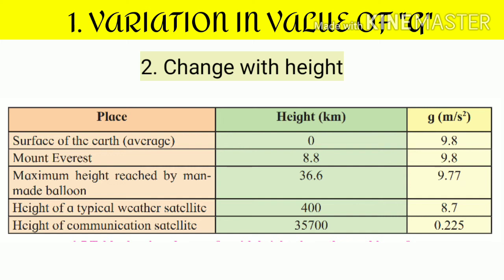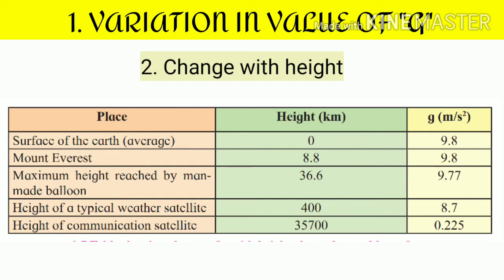Surface of Earth, height 0, value of g 9.8 meter per second square. Mount Everest, height 8.8 kilometer, value of g 9.8 meter per second square.